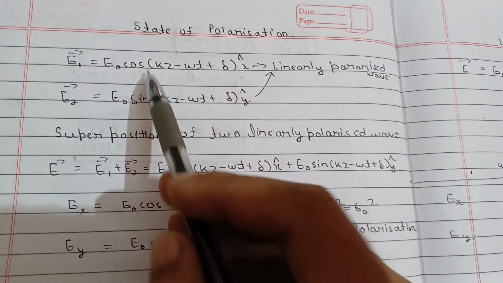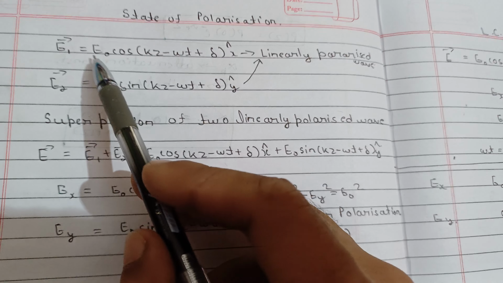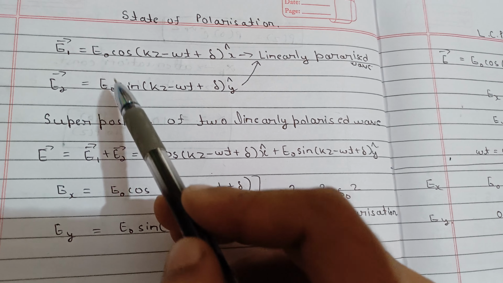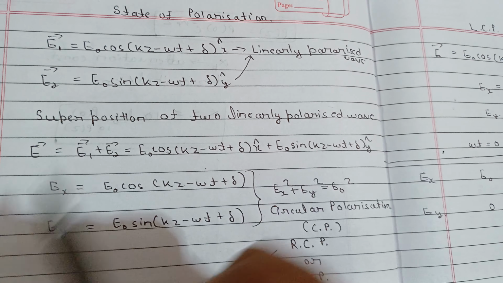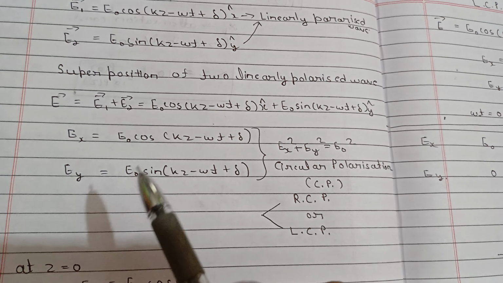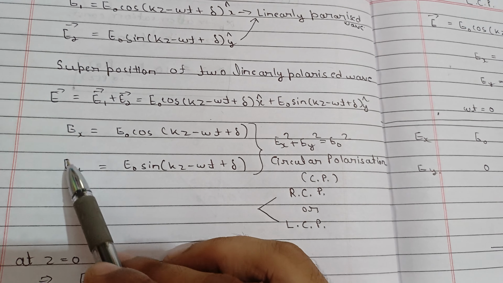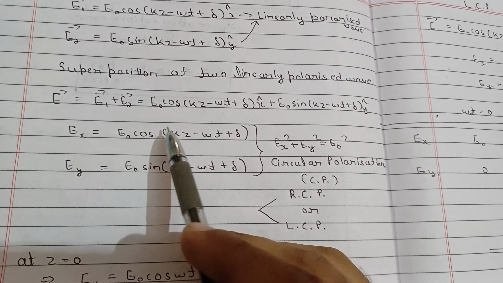When they have pi by 2 and 3 pi by 2 phase difference, you will get a circularly polarized wave. But when there is no phase difference, or pi phase difference, or 0 phase difference, then you will get a linearly polarized wave. And here we assume that the amplitude is the same, E naught, E naught, that's why we are getting circularly polarized. But if the amplitude is changed, E1 and E2, then you will get EX over E1, and EY over E2, with cosine and sine.